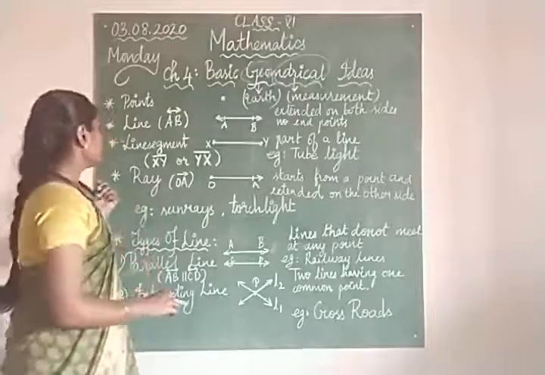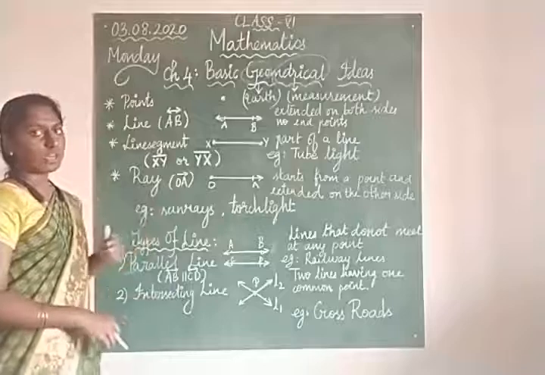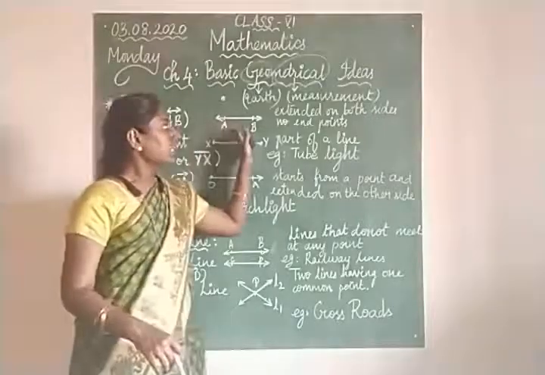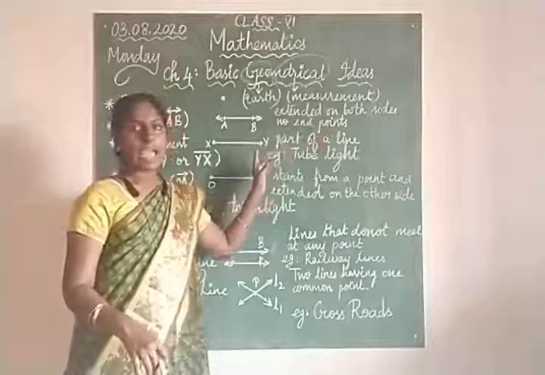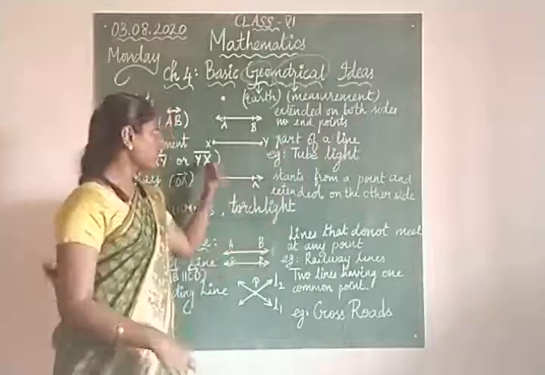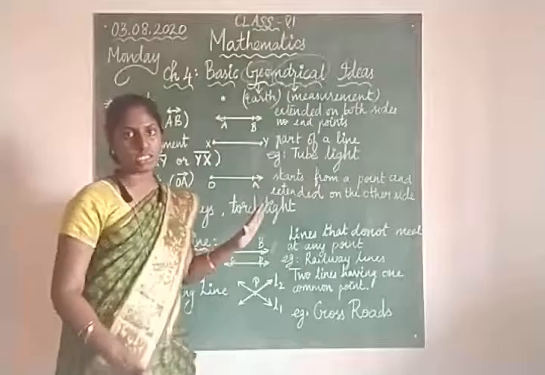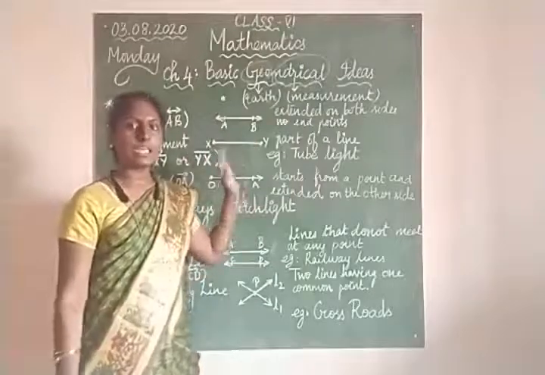Coming to the next topic, line. What do you mean by line? A line is nothing but something that is extended on both sides and has no end points. Can you see this figure? It is extended on both sides. It has no end points. So this is known as line AB.